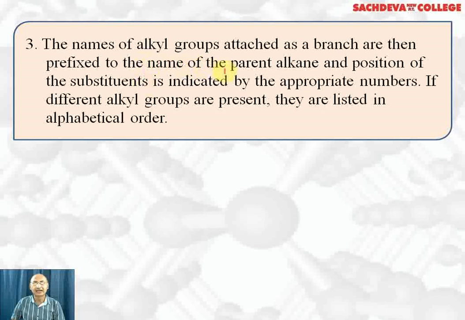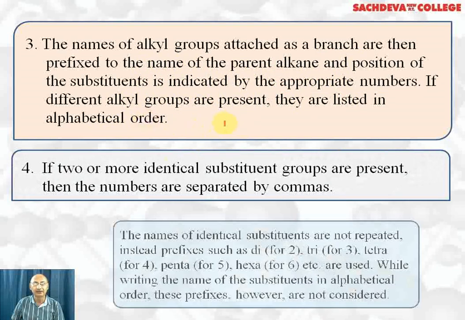The names of alkyl groups attached as a branch are prefixed to the name of the parent alkane, and the position of the substituent is indicated by appropriate numbers. If different alkyl groups are present, they are listed in alphabetical order.